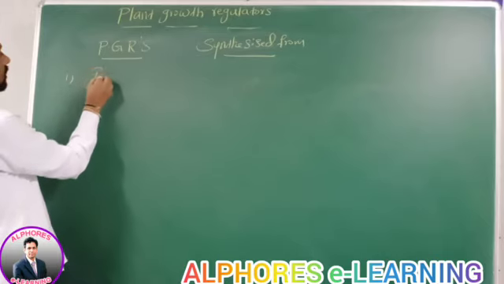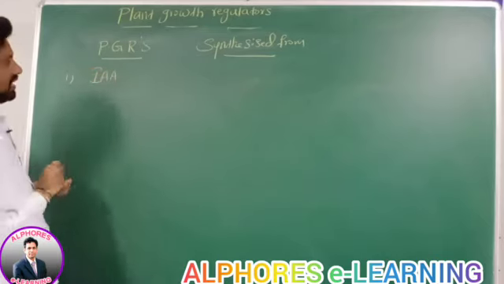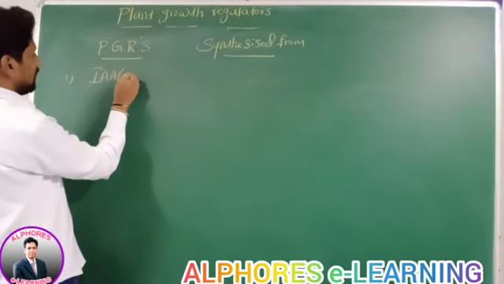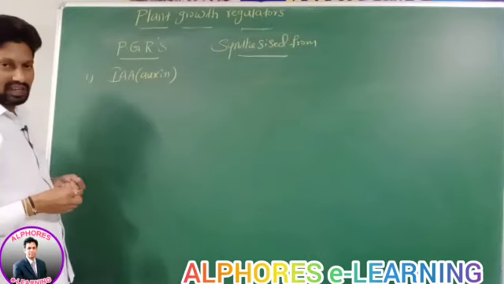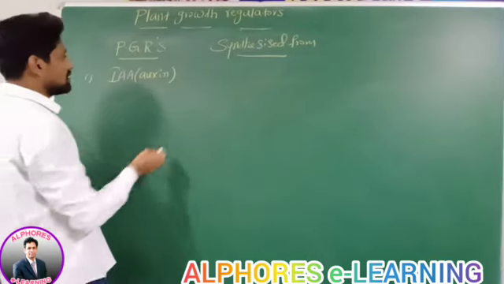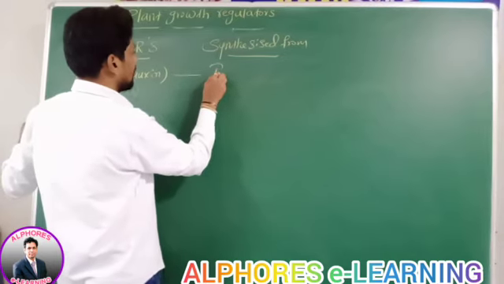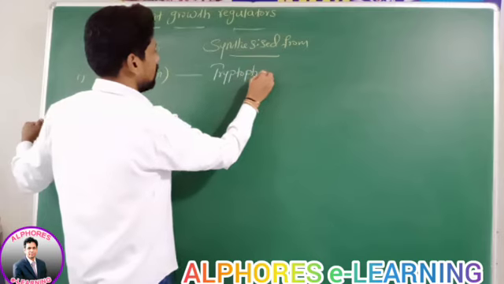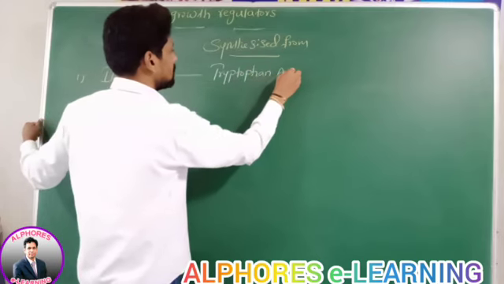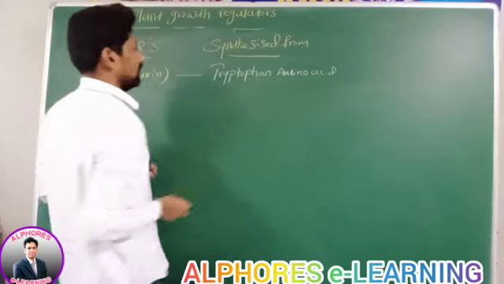Sir, IAA, what is it? Indole 3-acetic acid. It is a type of auxin. This IAA is synthesized from the tryptophan amino acid. Synthesized from which amino acid? Tryptophan.